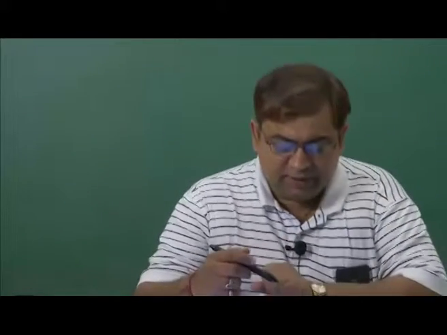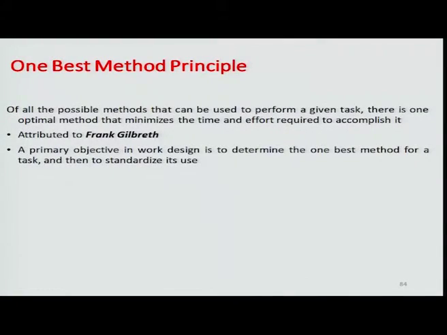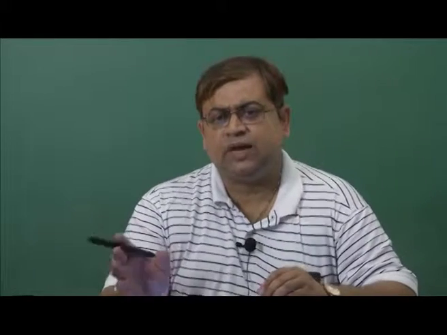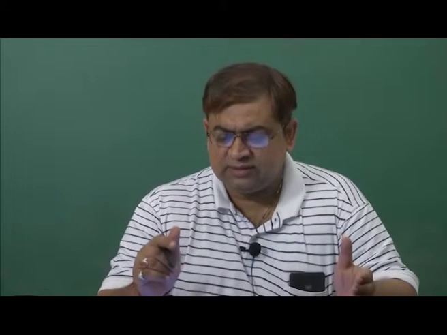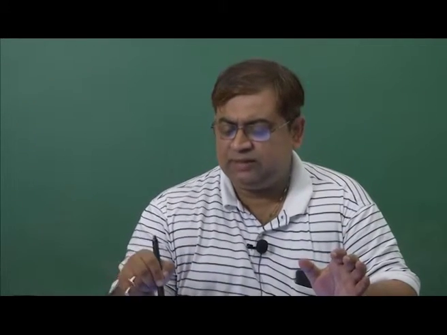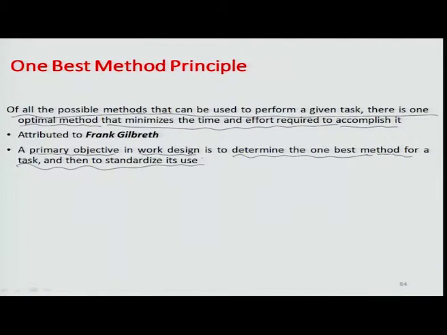So in the case of manual systems, the basic principle which Frank Gilbreth assumed is that of all the possible methods that can be used to perform a given task, there is probably one optimal method through which there will be minimization of time and effort required to accomplish the task. So this becomes a primary work design objective, which is about how to standardize such work motions in terms of time, in terms of different tasks or task sequences, and how to determine the best possible method from those tasks, so that its use can be standardized over the whole domain of operation.